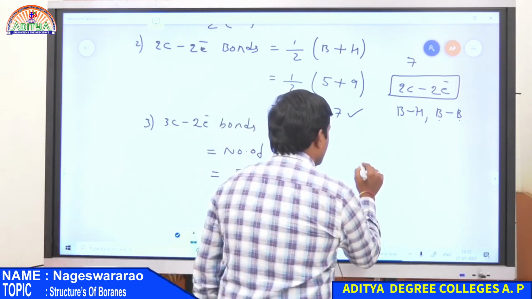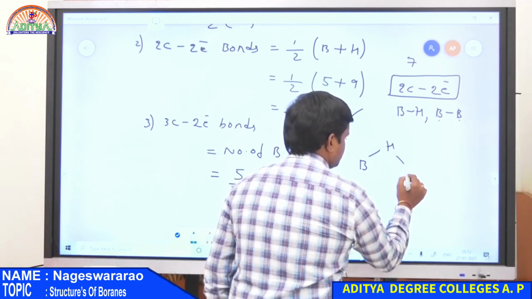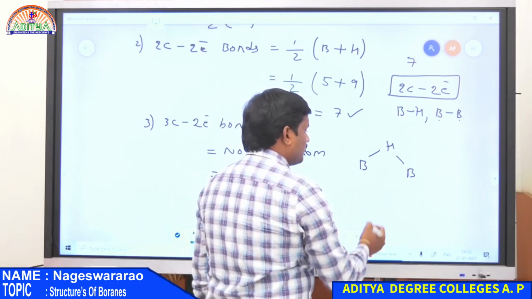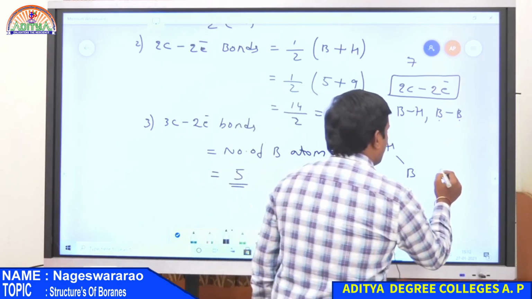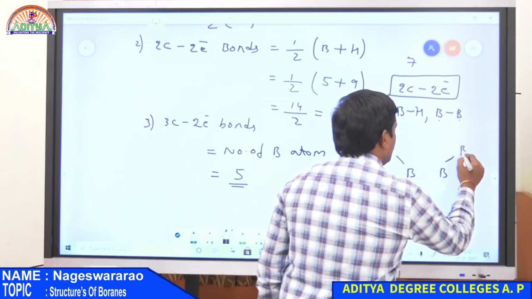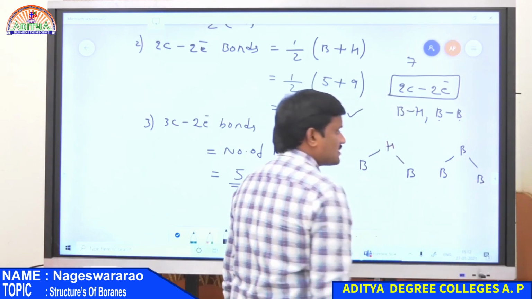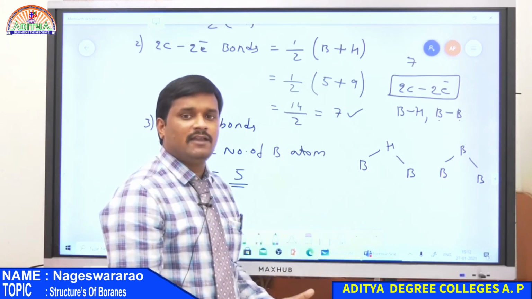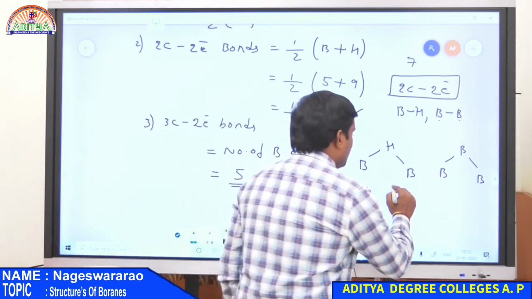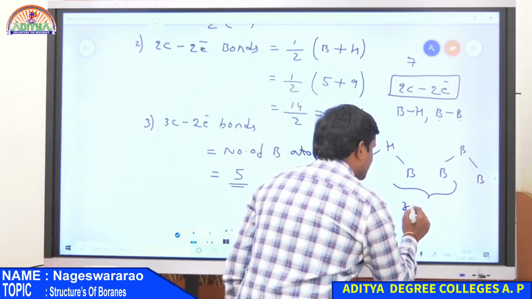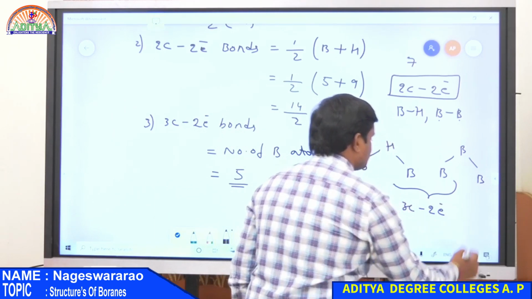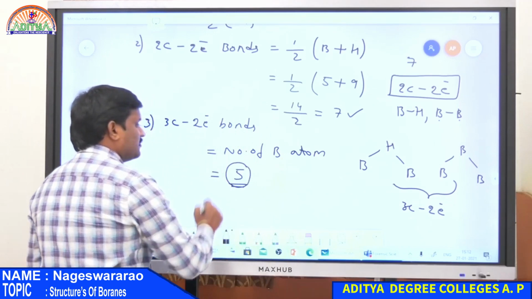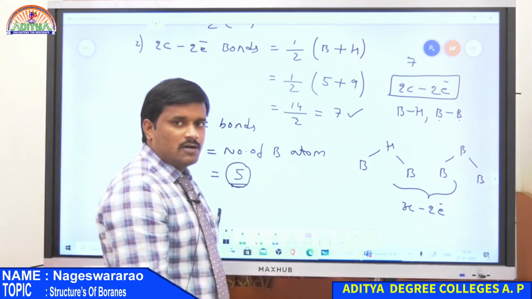These bonds may be BHB bonds, so 3 centers having only 2 electrons, or one more possibility is BBB bonds. In this case also 3 nuclei overlap but only 2 electrons. Therefore, all these are examples of 3-centered 2 electron bonds, and it contains a total of 5 of them.